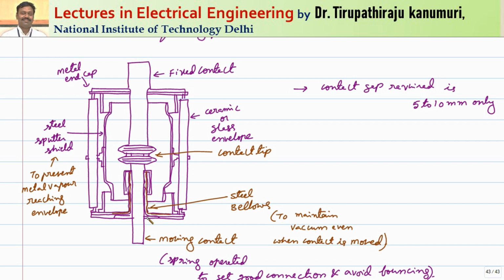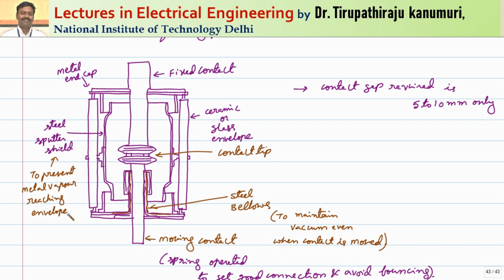So we have discussed the fixed and the moving contact. Now, whenever the contacts are separated, the arc will come between them. I told you the vapor will be generated. That vapor will condense on the surroundings. In order to avoid the vapor condensation on the surroundings, because that may lead to problems in the dielectric strength, these are provided on both sides. This is a steel sputter shield. So this is called a sputter shield, which is made up of steel. This is used to prevent whatever vapor is produced from condensing on the outer side envelope. So this is used for preventing the metal vapor from reaching the envelope, so that the dielectric strength is maintained.